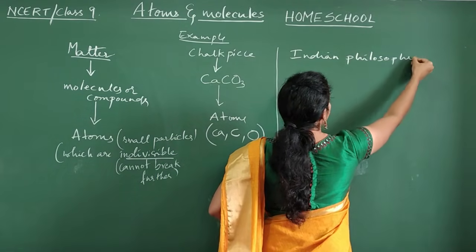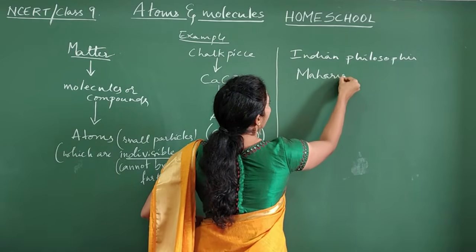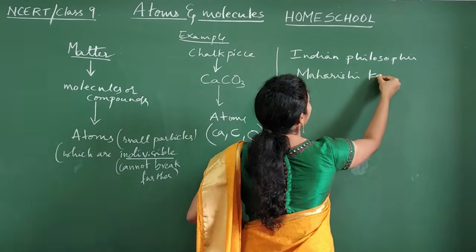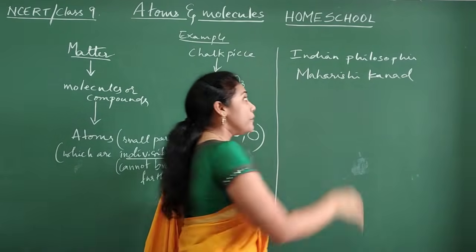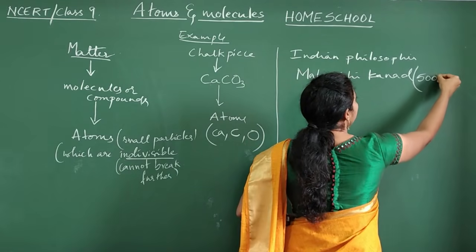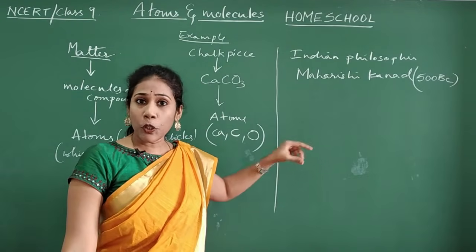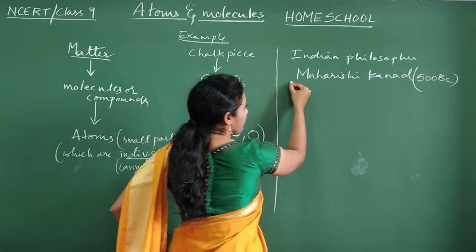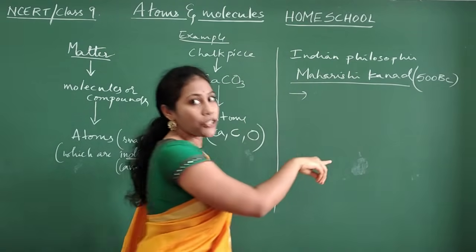In English we just say Kanad, Maharishi Kanad. When did he say this? He said it long back, 500 BC, before Christ. Maharishi Kanada's statement I am giving you now.